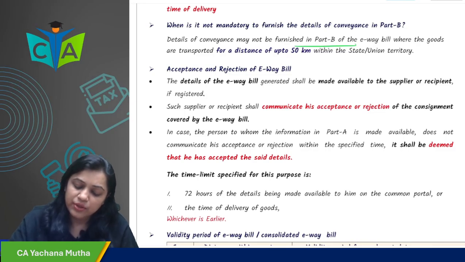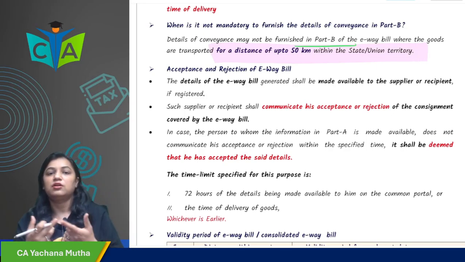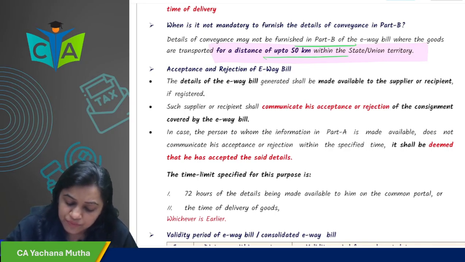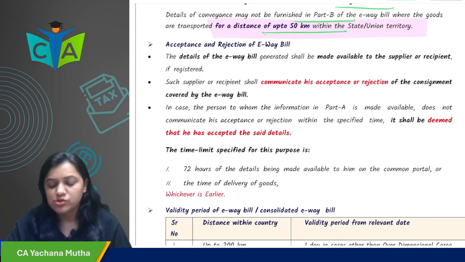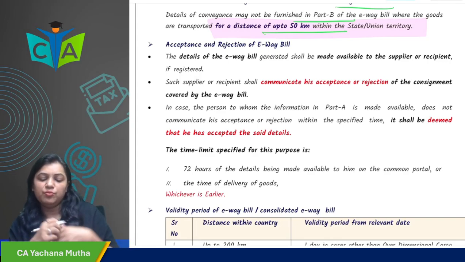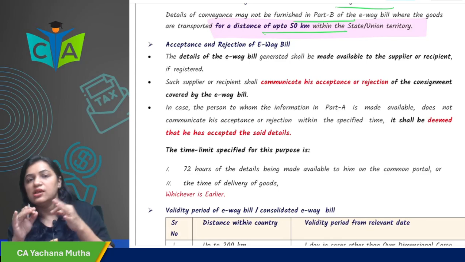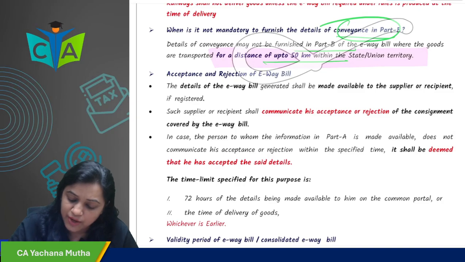In which cases? When the goods are transported for a distance up to 50 km within the state or union territory, then the details of conveyance are not required. For example, I am transporting within the state, Mumbai to Mumbai, within a distance of say 10 kilometers. So it is up to 50 kilometers within the state or union territory. In that case, the details of conveyance are not required in Part B.